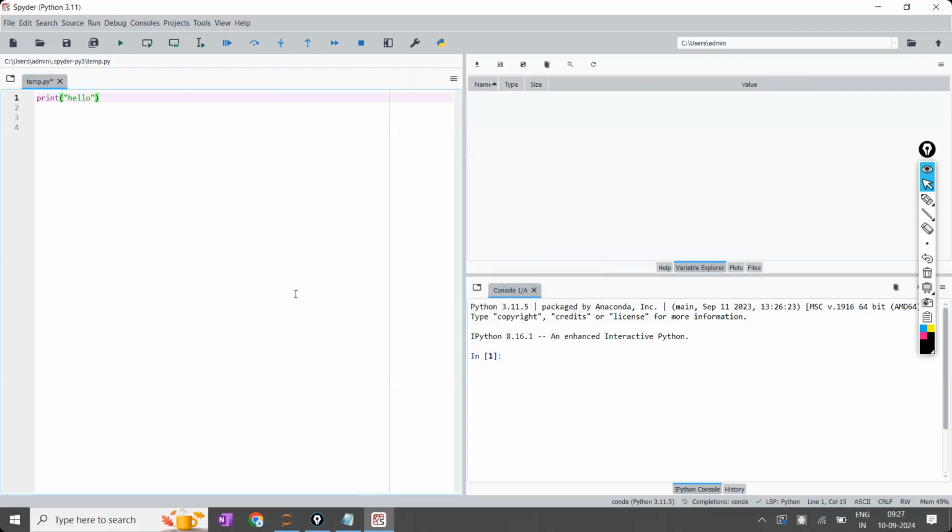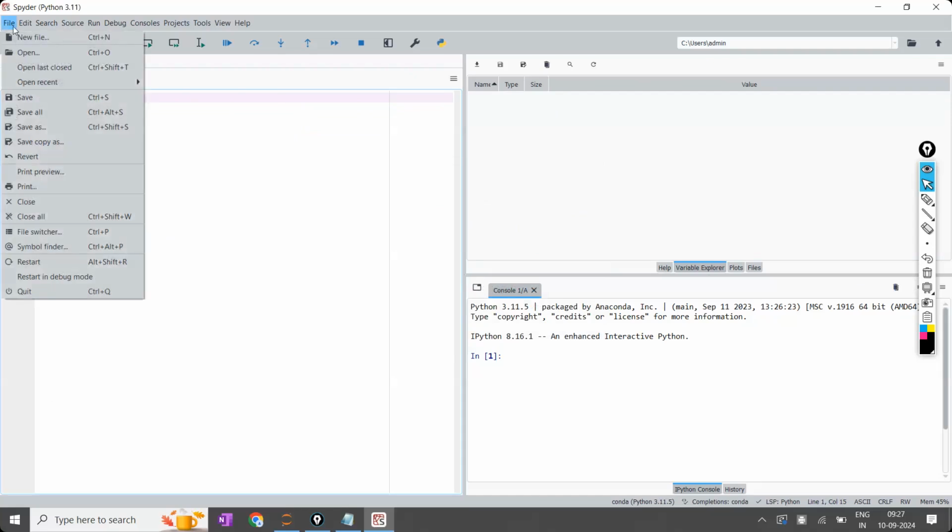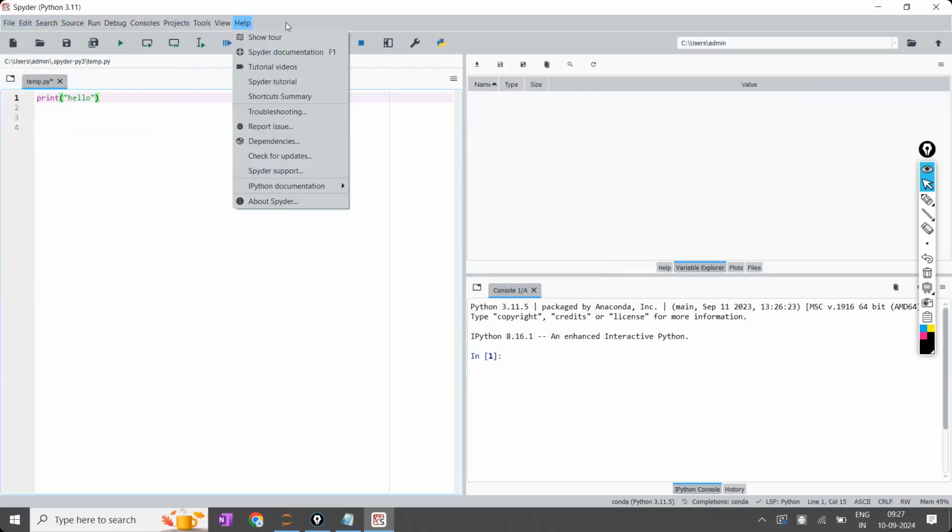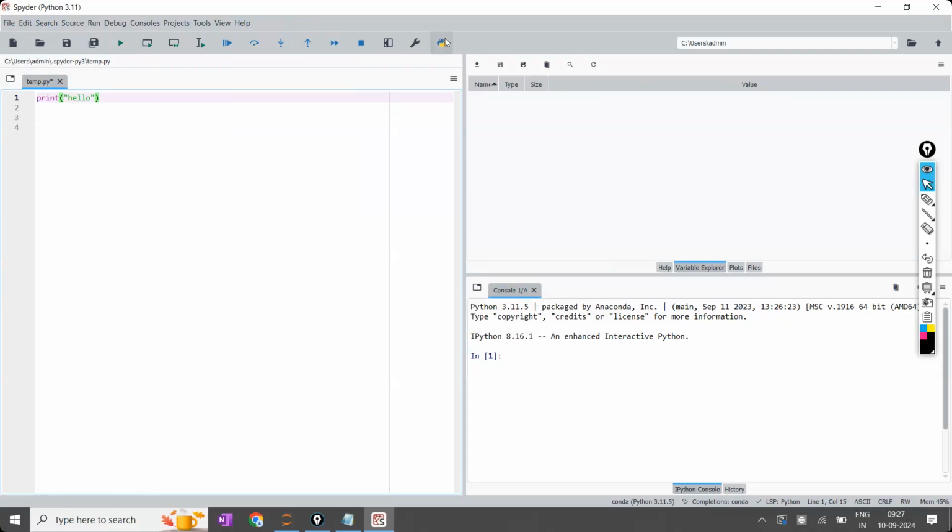Whatever you are seeing as of now, the user interface, is an environment. This environment was developed, meaning it has multiple options. Can you see file, edit, all these things? Sir, in an IDE those are available too. Apart from that, can you see additional options like this? These are the additional options, and on the side you can see some additional windows.